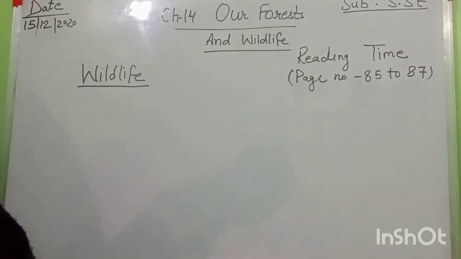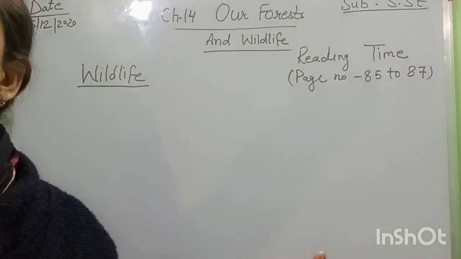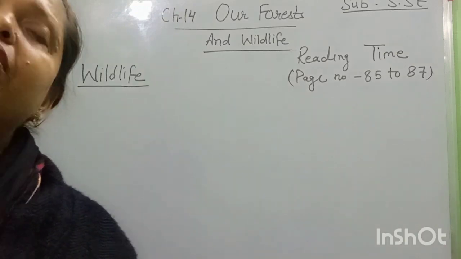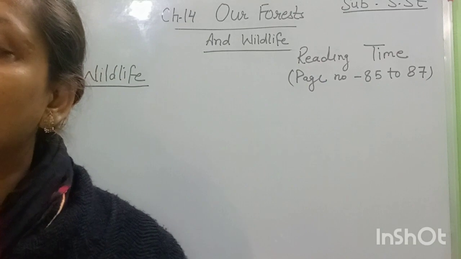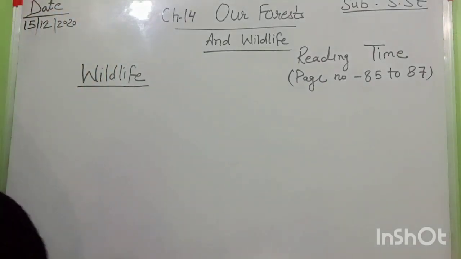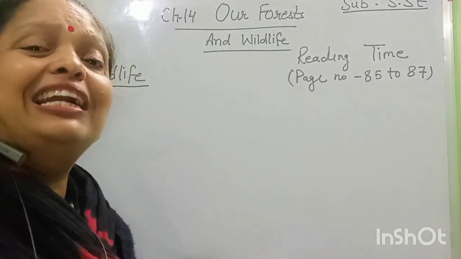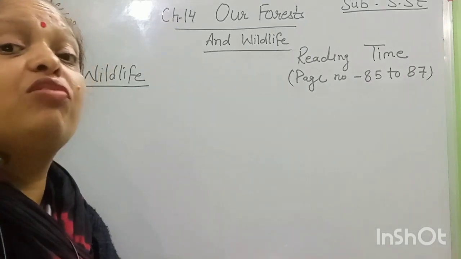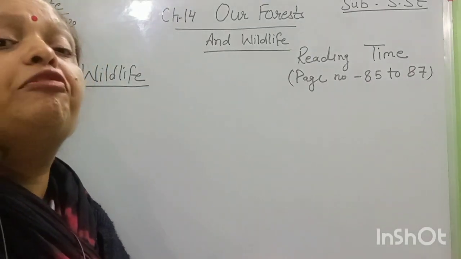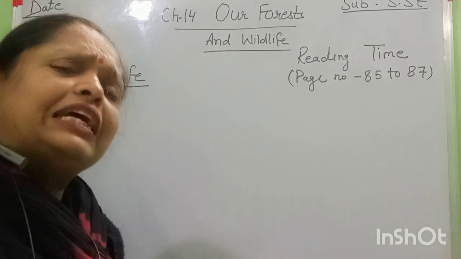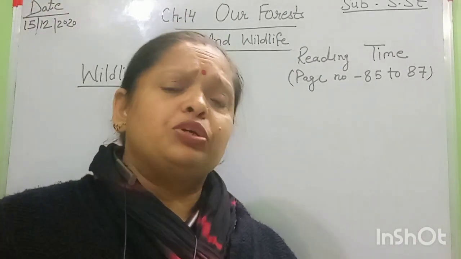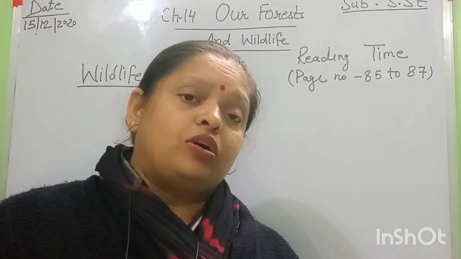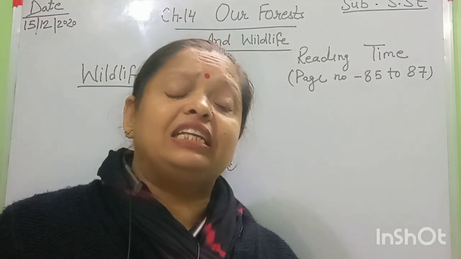And one special variety of deer, the musk deer, is killed for making perfume also. Okay, I hope all of you understand about wildlife, what is a wild animal and what is wildlife. Tell me, students, people hunt these animals for their own use, that's why we must save these animals.